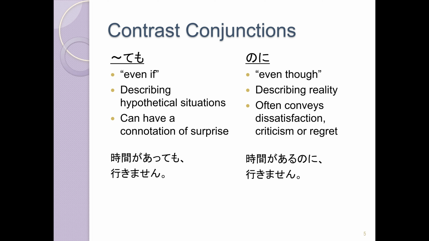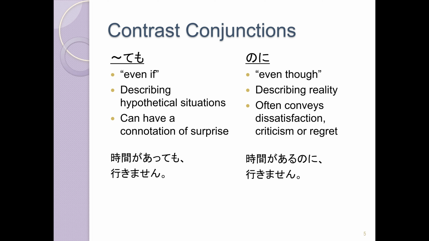So for example, 時間があっても行きません means like even if he has time, he's not gonna go. It shows maybe a little bit of surprise, like, oh, that's kind of unusual that he wouldn't go. So even hypothetically, if he does have time, whether he has time or not, he's still not going to go.